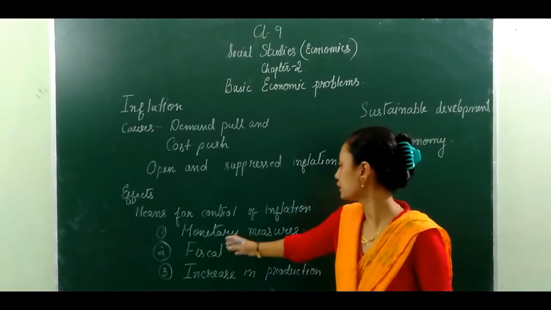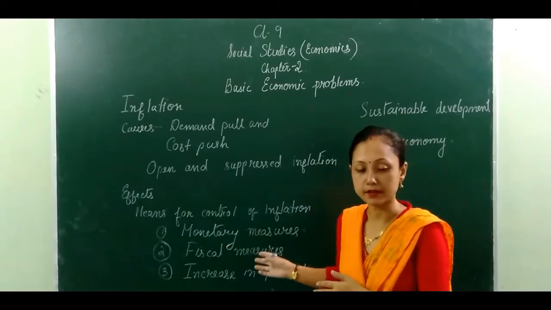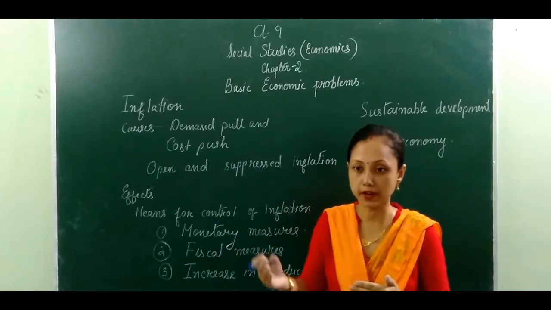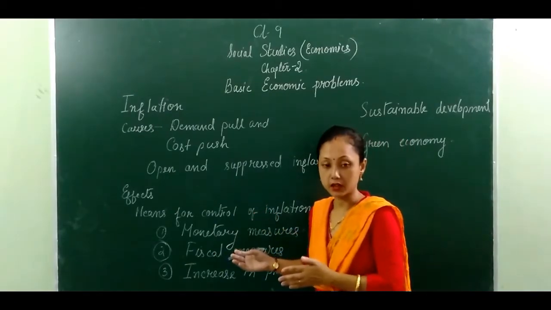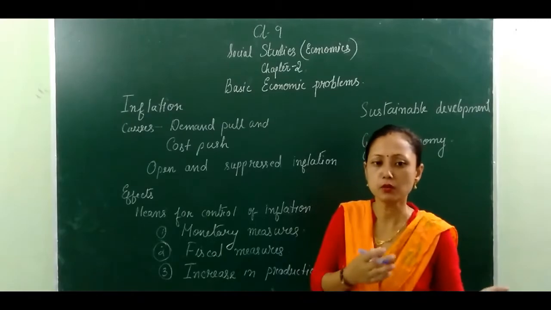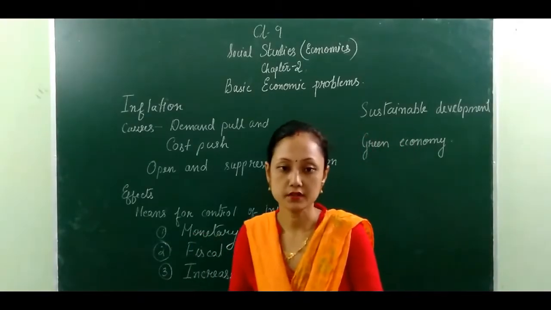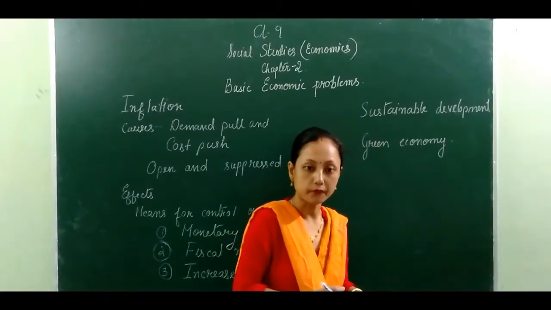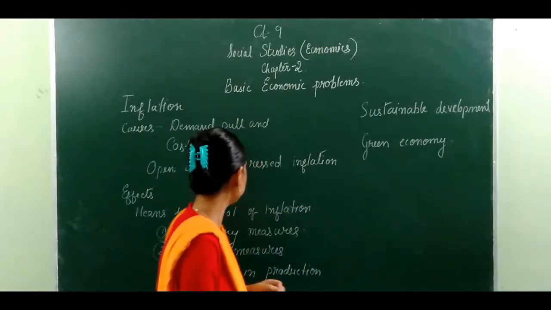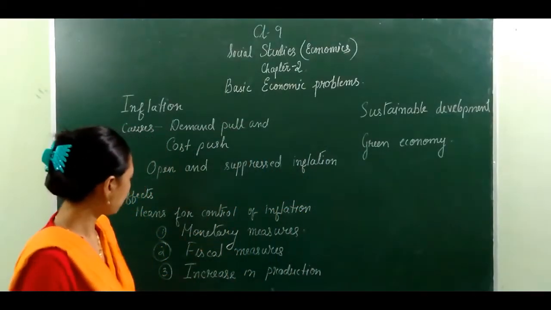This is known as monetary measures. These are the monetary measures. For example, the loans that are being provided by the Gramin Vikas Bank at a very low rate to the weavers, or we can say to the farmers. These are some of the monetary measures that have been taken by the government.